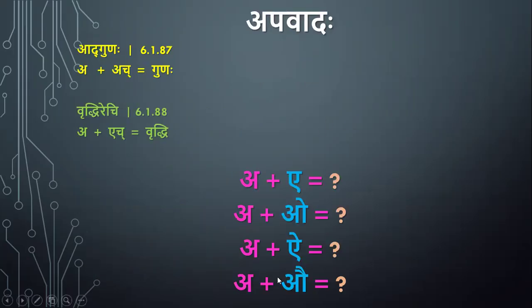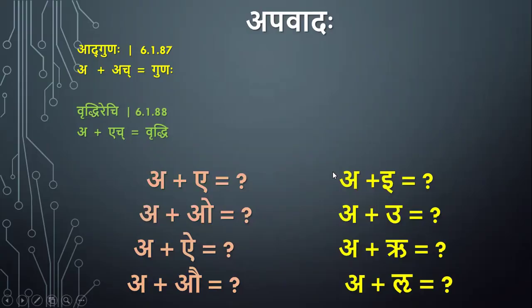So consider these cases, A plus E, A plus O, A plus Ai or A plus Au. In all these cases, both the sutras are applicable, Adgunaha as well as Vriddhirechi, because by Adgunaha, if A is followed by an Ach letter, there will be Guna. By Vriddhirechi, if A is followed by Ech letters, there will be Vriddhi. These Ech letters are also Ach letters. So both sutras are applicable.